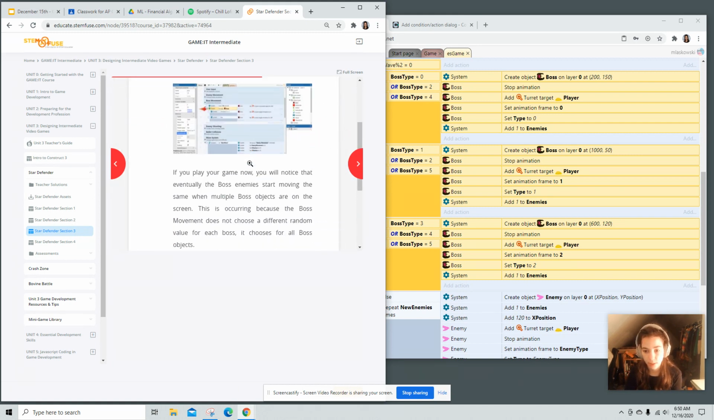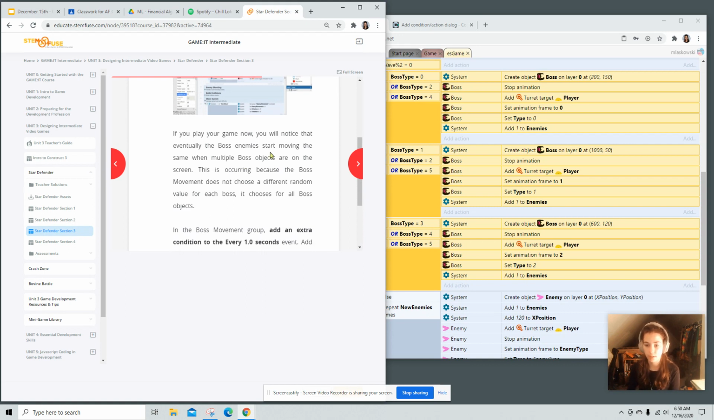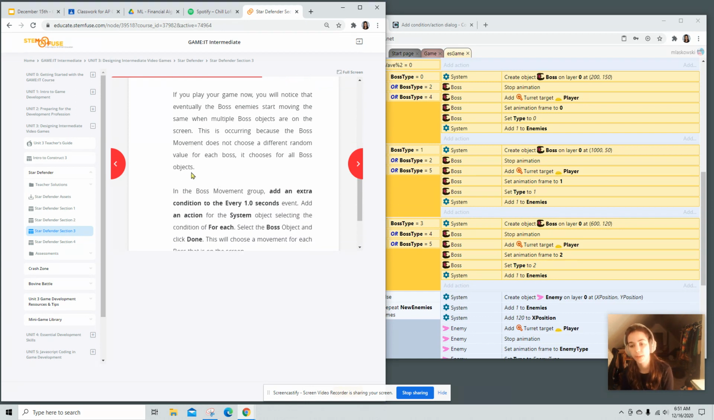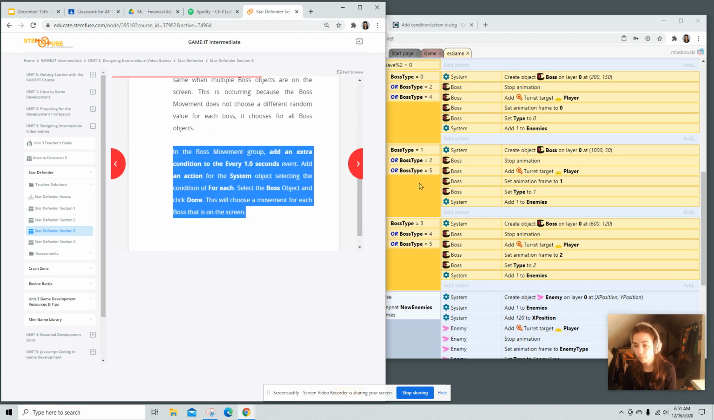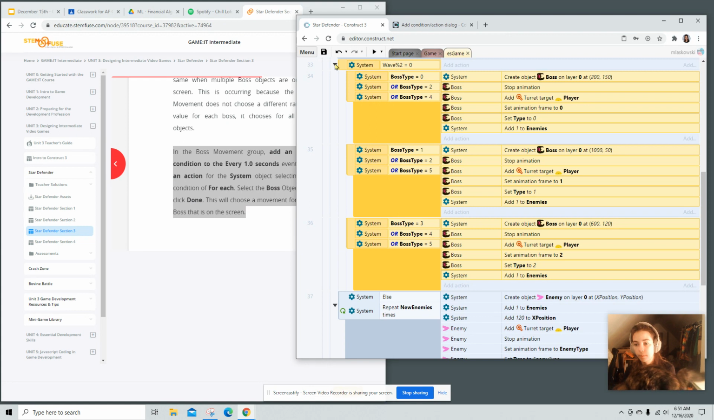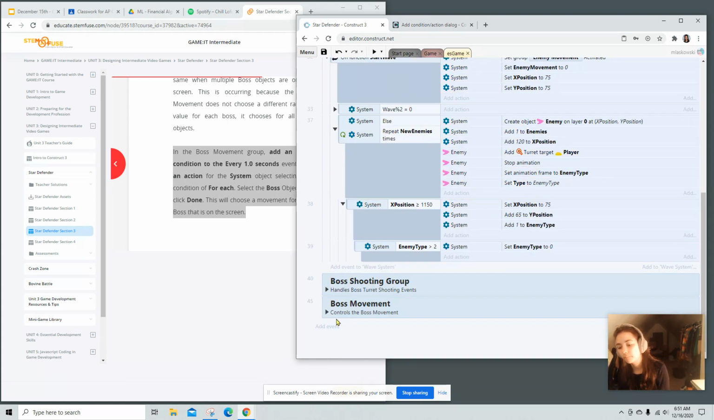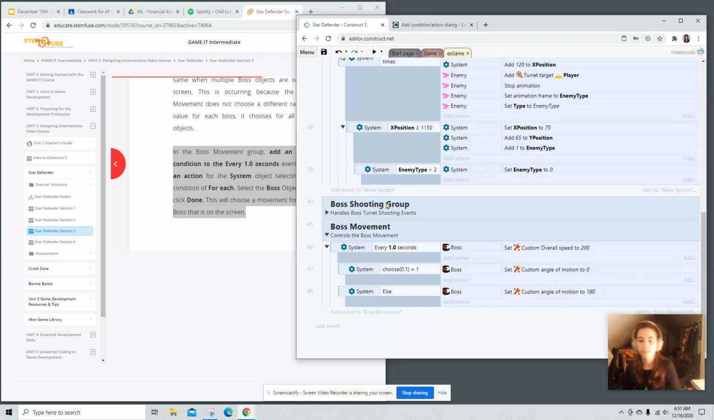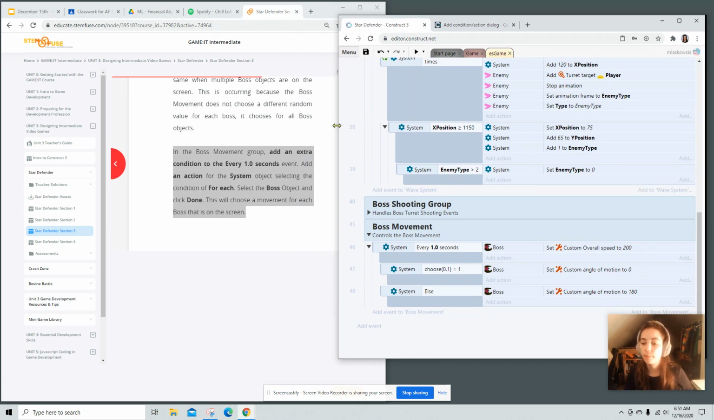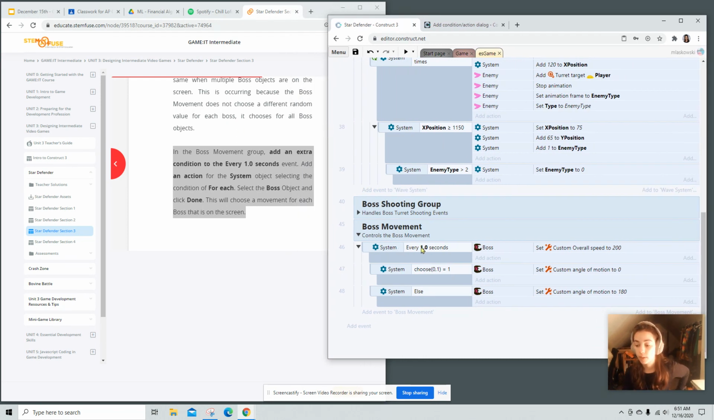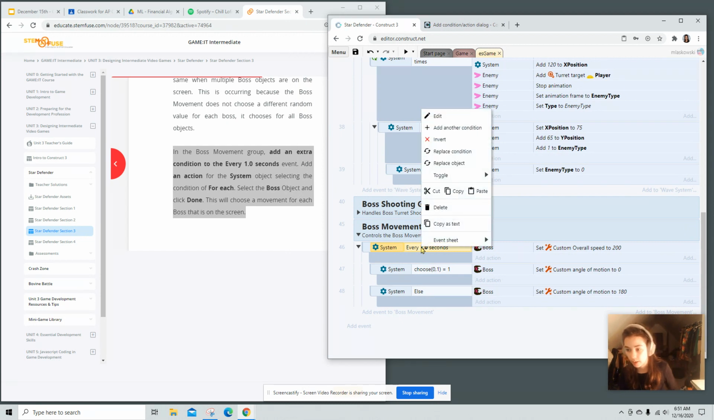System for each condition. If you play your game now, you'll notice that eventually the boss enemies start moving the same when multiple boss objects are on the screen. This is occurring because the boss movement does not choose a different random value for each boss. It chooses for all boss objects. So in the boss movement group, we will add an extra condition. So right here, we're going to add another condition.